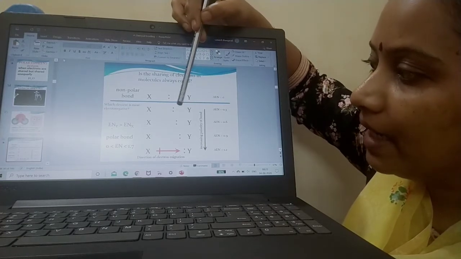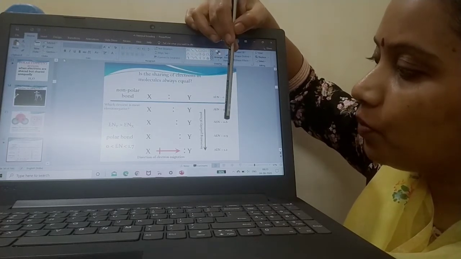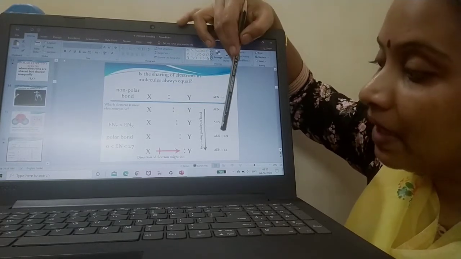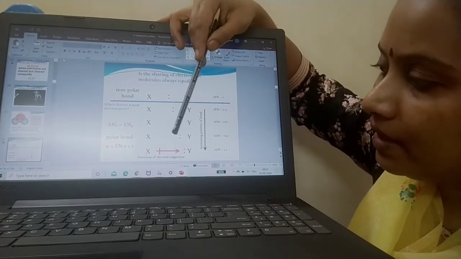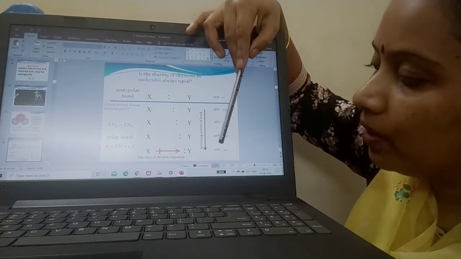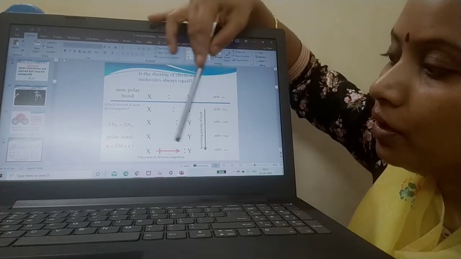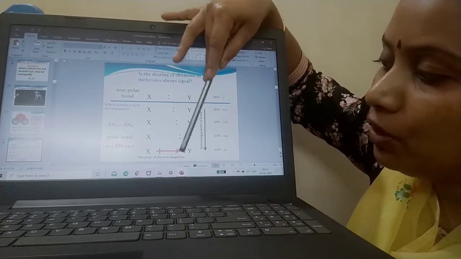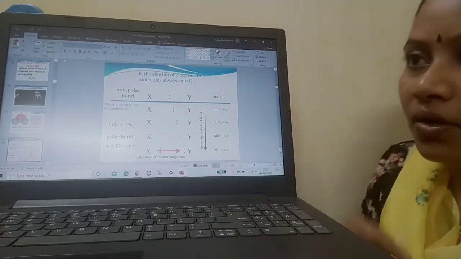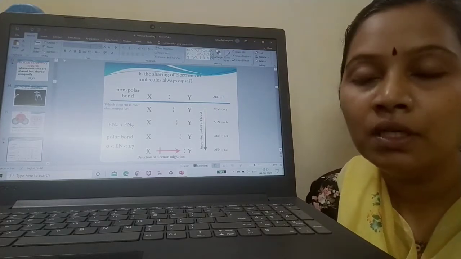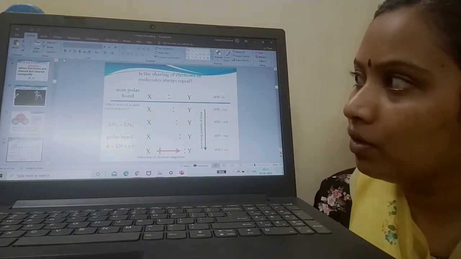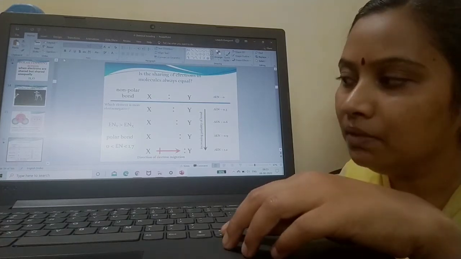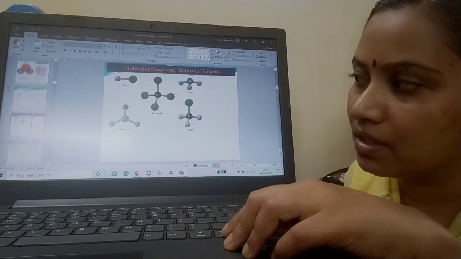So there is a slight movement. Electronegativity is 0.6. Can you see the pair of electrons is moving towards Y? Electronegativity is 0.9. It is still closer. Now electronegativity is 1.2. So the shared pair of electrons has moved completely towards Y. This is your direction of electron migration. So always the sharing of electrons is not equal. Towards the more electronegative atom, the paired electrons started moving.